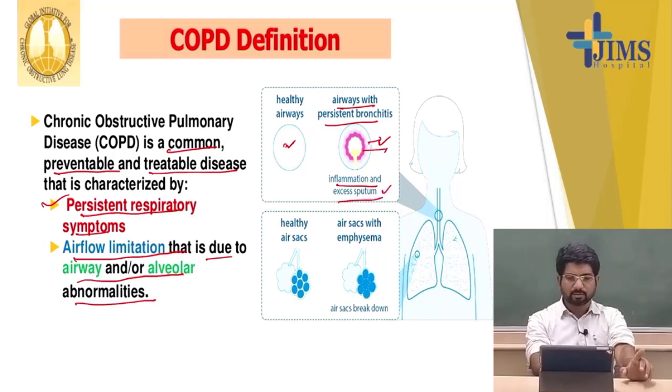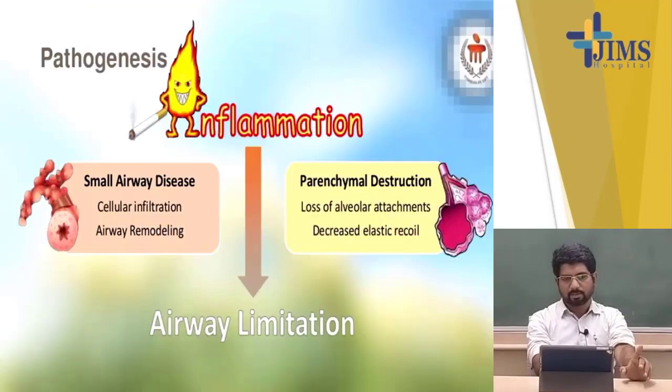At the same time, this is the bronchitis, and there is the emphysematous variety, where the air sacs are destroyed with emphysema, and it causes the persistent symptom, that is exertional dyspnea.